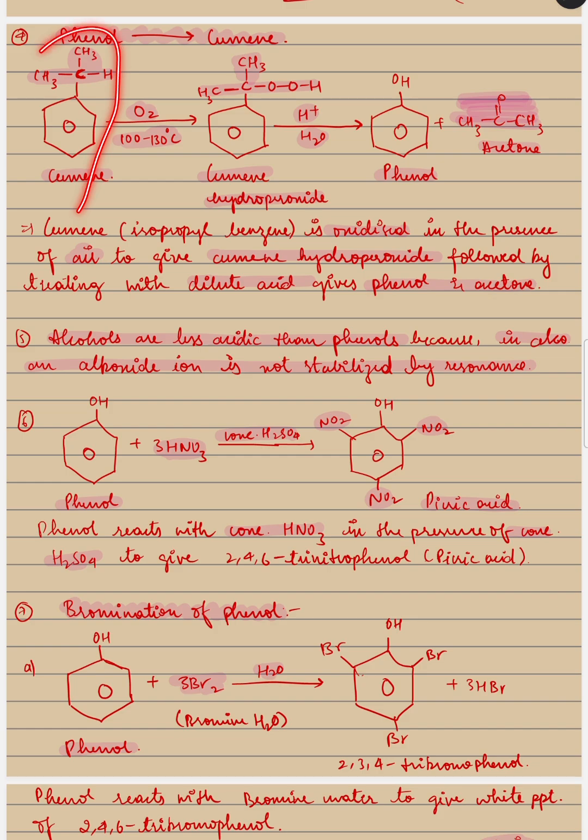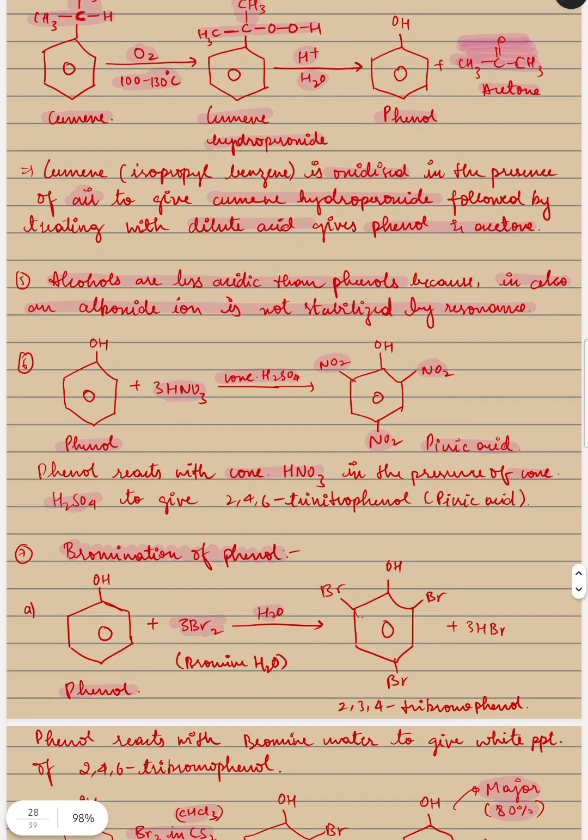That's it. So take cumene, which is isopropyl benzene, in the presence of air at 100 to 130 degrees Celsius. I will get cumene hydroperoxide, that is with OOH. In the presence of dilute acid, you will get phenol and acetone.